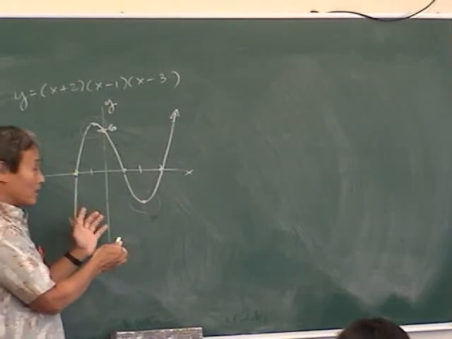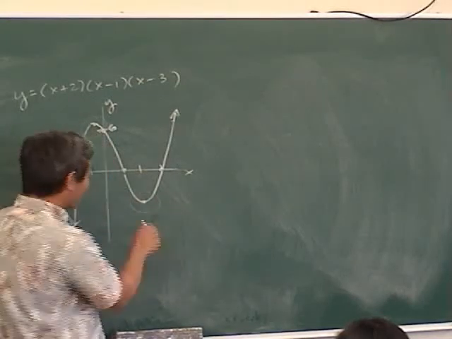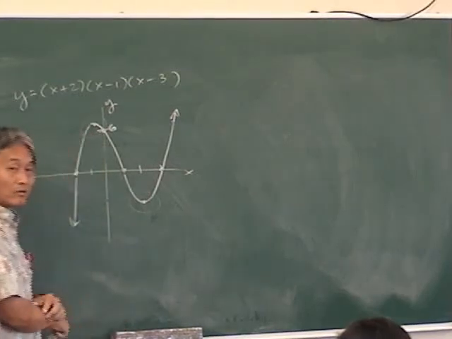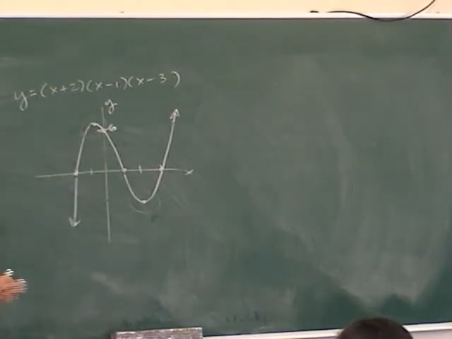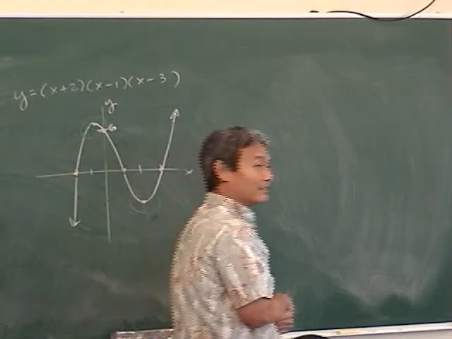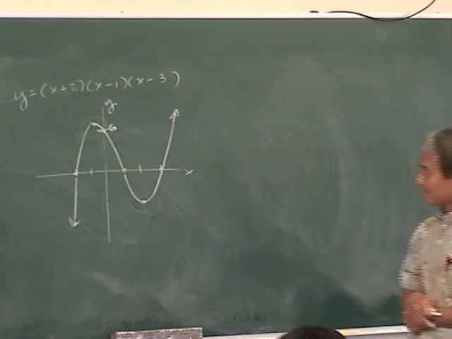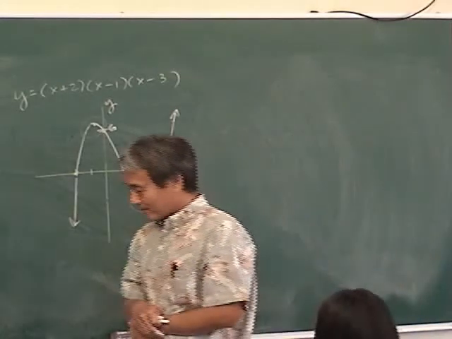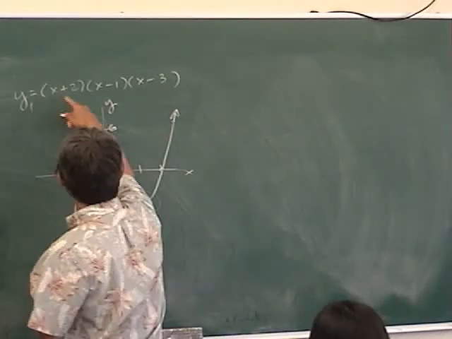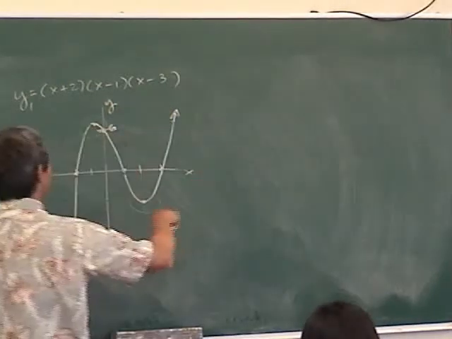Quick sketch. Next year when you take calculus, then you're going to figure out exactly where that local minimum and maximum is without a calculator. You guys know you can do it with a calculator, right? Okay, take out your calculator. How do we calculate local max and local minimum points? Okay, so first of all, y1 equals this. Type that in your calculator.